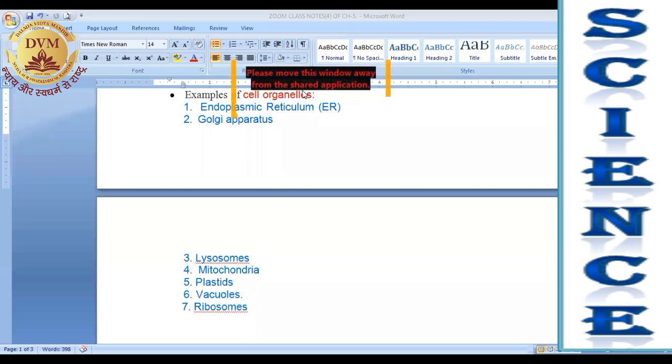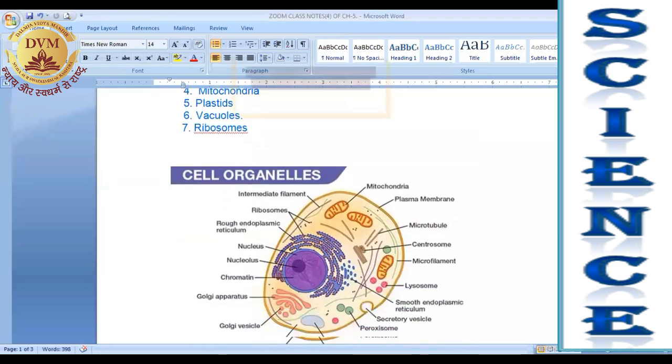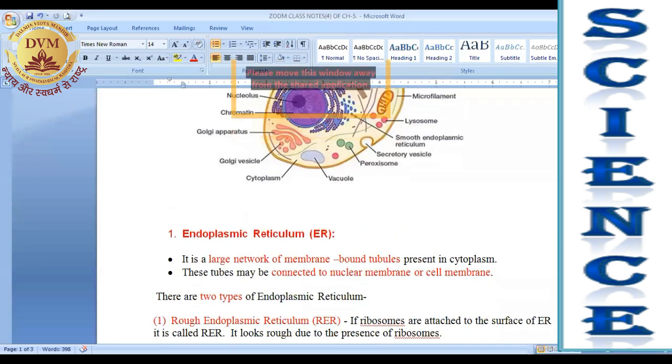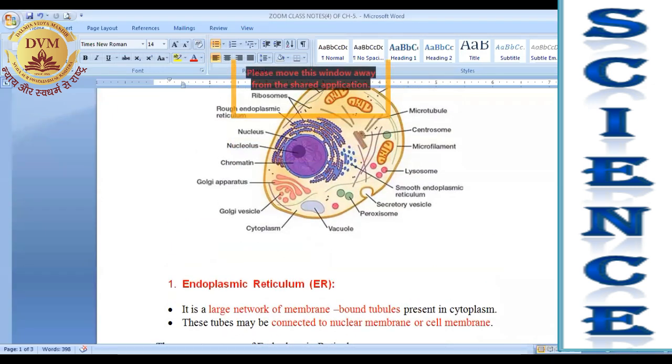So, we will discuss all these cell organelles. We will read about all these cell organelles in detail one by one, right? So, today we are going to read about endoplasmic reticulum, or you can say ER, right?